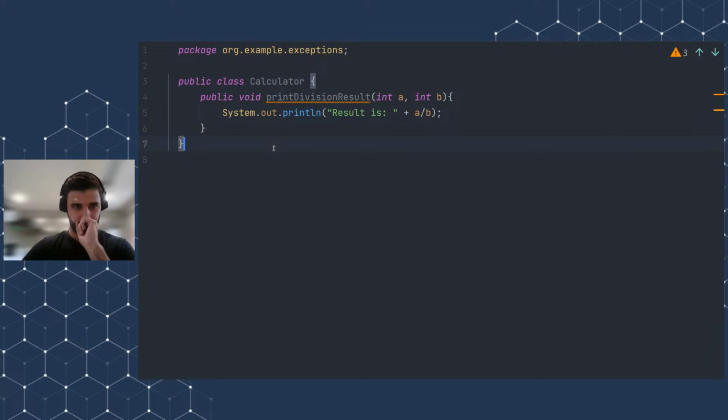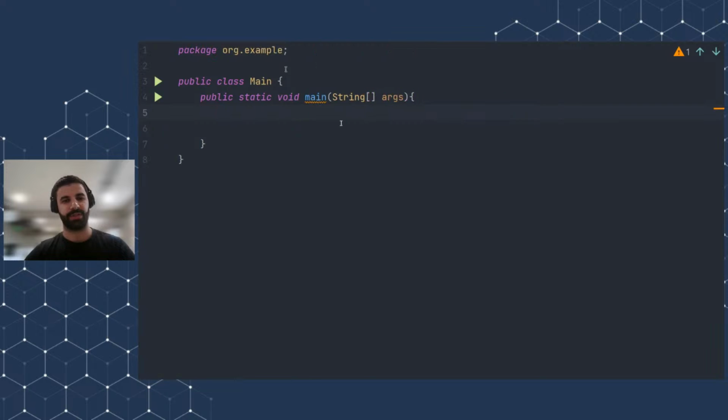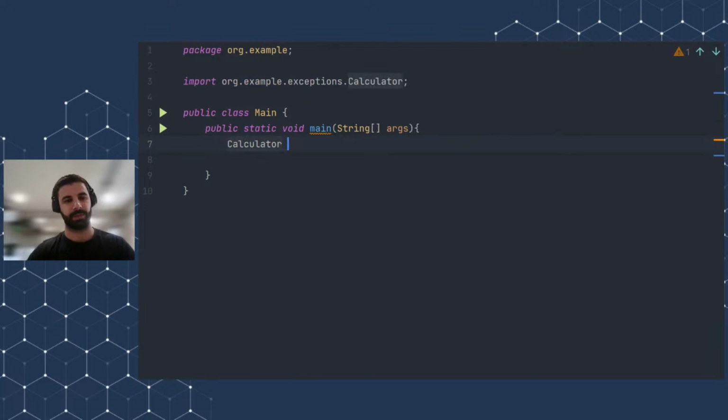So just to recap, we are creating a calculator class. Usually you might ask if the calculator has different functionalities, like adding two numbers, subtracting, multiplying, dividing, but let's just focus on the division result, okay? I have created a method which takes two parameters and it simply prints the result of division of these two numbers. Now let's go to the main class, and let's instantiate this calculator class.